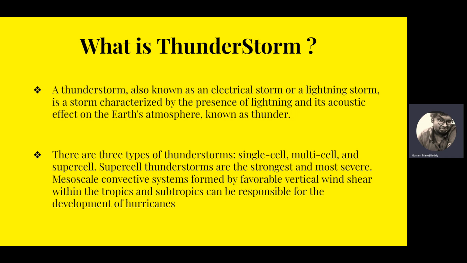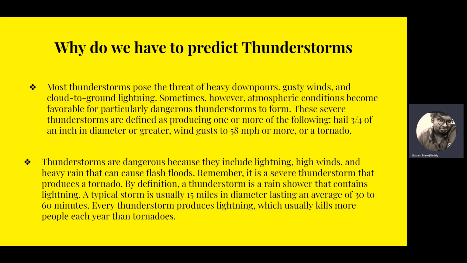Mesoscale convective systems formed by favorable vertical wind shear within the tropics and subtropics can be responsible for the development of hurricanes. We saw what is a thunderstorm. Let's see why we have to predict these thunderstorms. We know most thunderstorms are dangerous. Here, most thunderstorms pose the threat of heavy downpour, that means heavy rains, gusty winds, and cloud to ground lightning.